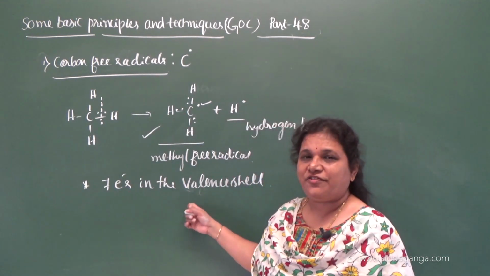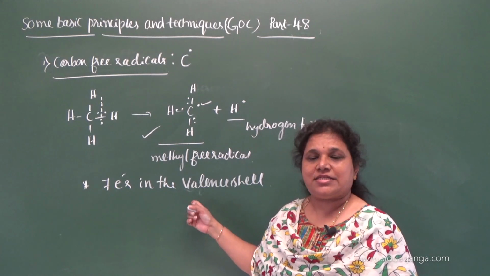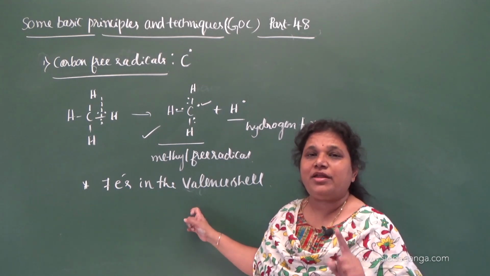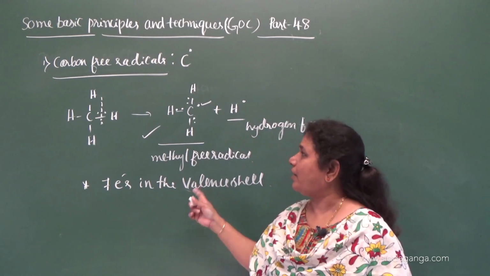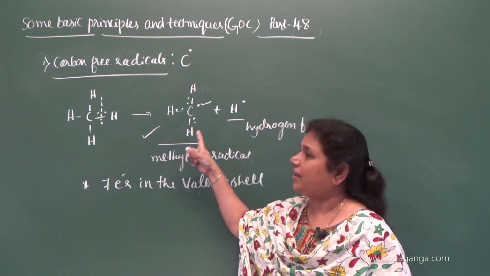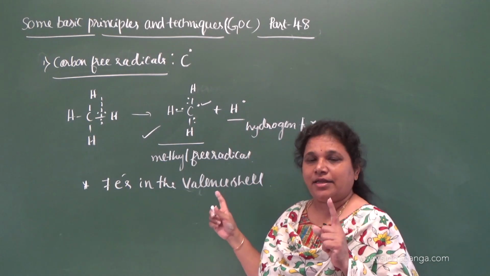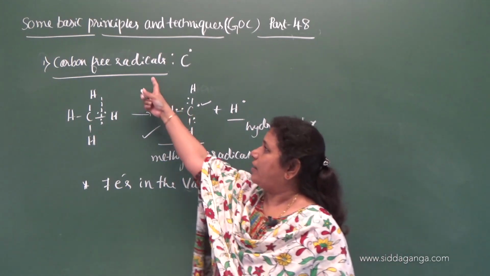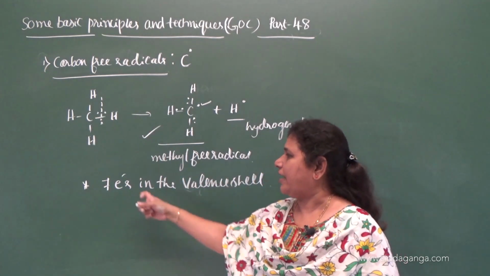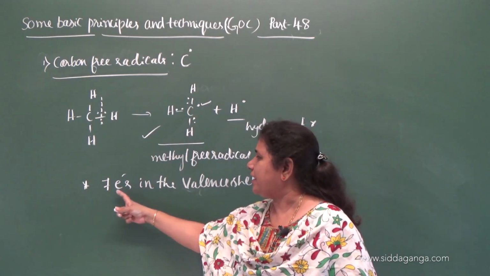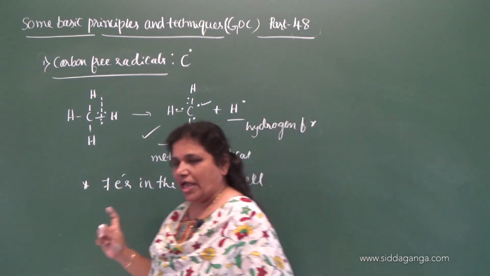As we know, in free radicals the central atom has an odd number of electrons. 7 is an odd number. The hydrogen free radical contains 1 electron, but we are talking about carbon free radicals, where carbon contains 7 electrons in the valence shell.